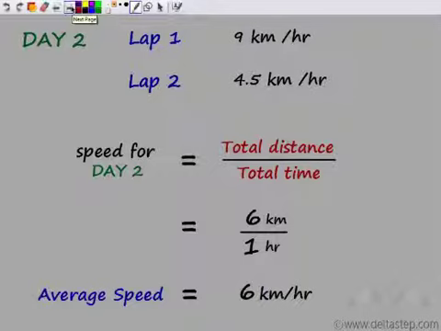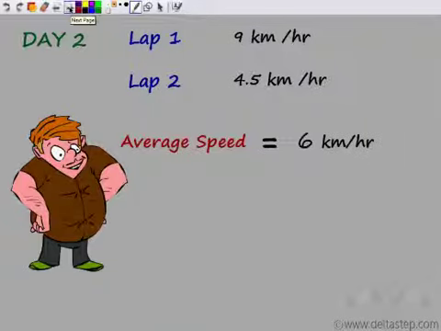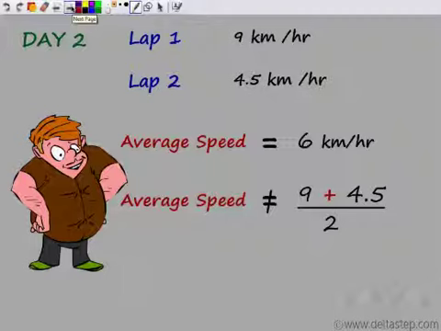So whenever the speed is not uniform or the speed is variable, we find the speed as total distance by total time, and we call this speed as average speed. Now remember that average speed here is 6 kilometers per hour, which is what his dad had found. Now remember that this average speed is not actually the average of the speeds, the speed for first round and the speed for second round. That is, 9 plus 4.5 by 2.